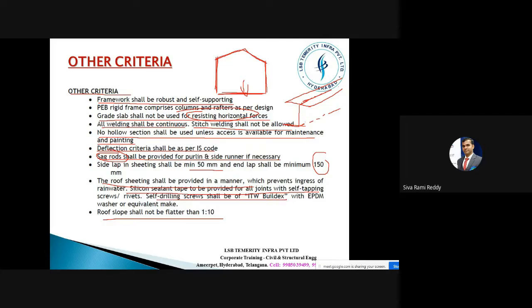Self-drilling screws shall be of ITW Buildex make. Yeah, there is a grade for this. That is ITW Buildex with the EPDM washer, or an equivalent make. Here they are talking in much more detail about the specification of the material, what kind of material it can be.